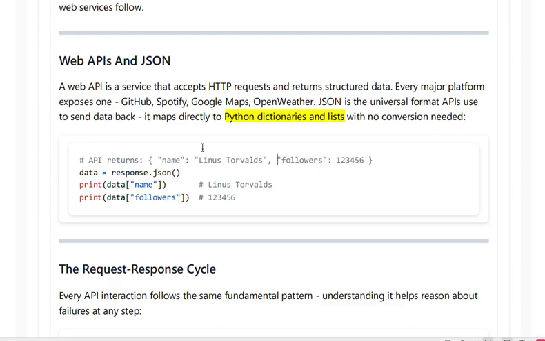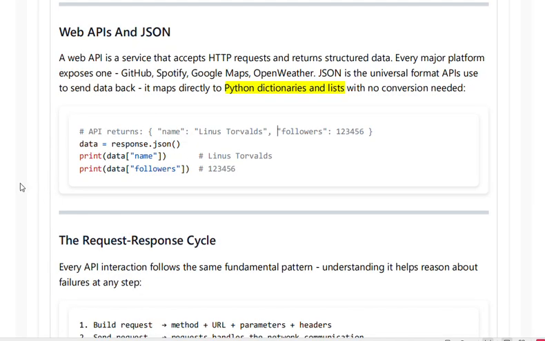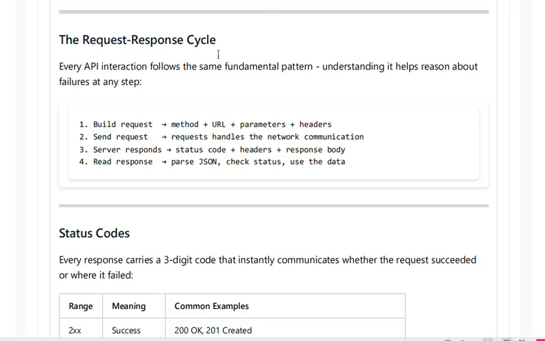So JSON is universally accepted, and we don't need to convert it into any human readable format. It is already in a human readable format. Whatever we have requested, the data will be in the response.json function. If I want data dot only the name, I'll get the name. If I want only the followers, I'll get only the followers. This is the website API and the JSON.